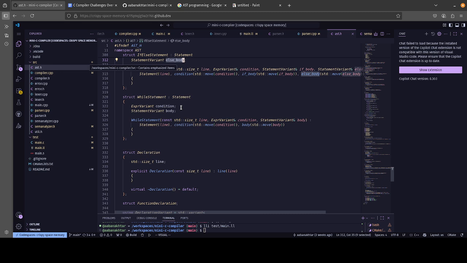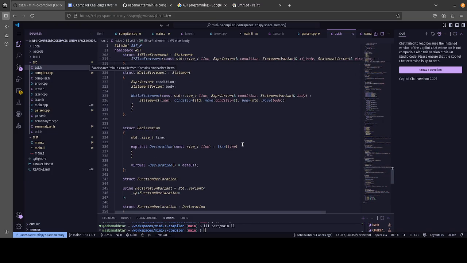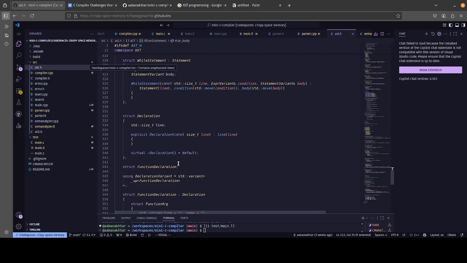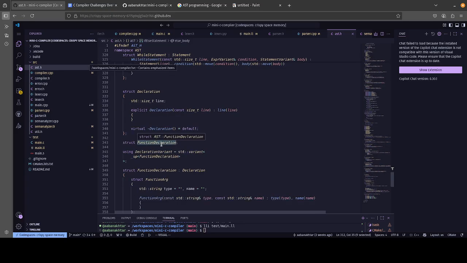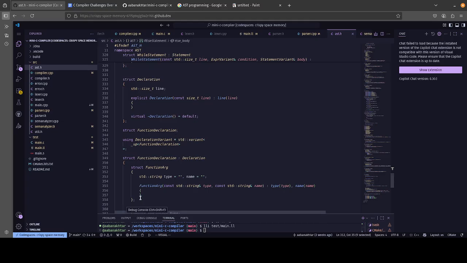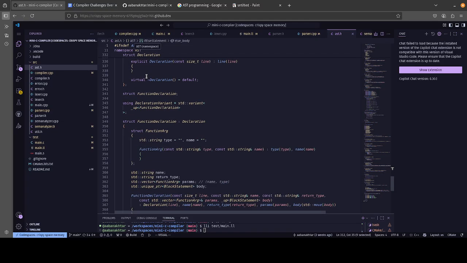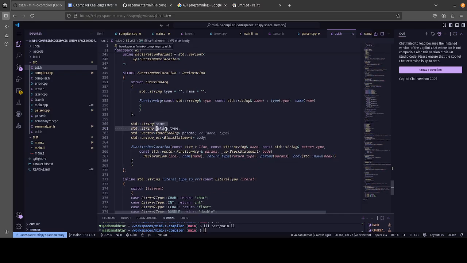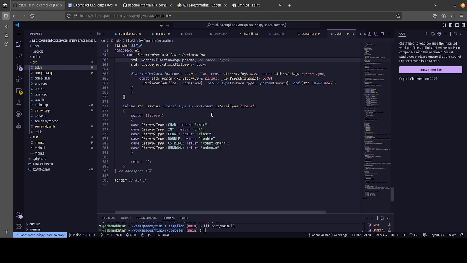What encapsulates statements? Those are called declarations. And there are obviously many types of declarations, like struct declarations, function declarations, enum declarations, but for my purposes, we only have function declarations. And it is expandable, right? We use the variant paradigm, I guess. And we do the same drill here. We have our name, return type. We just store all the useful info that we need here. And yeah, that's the AST nodes themselves.